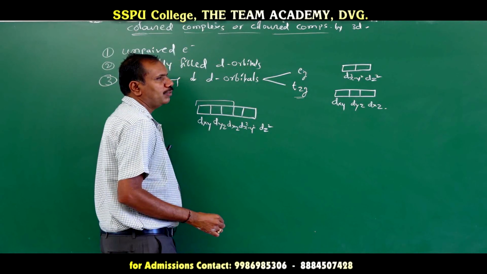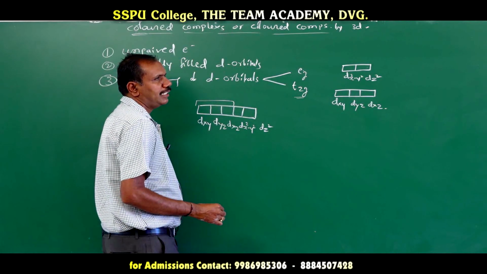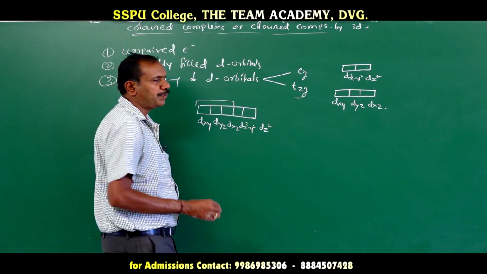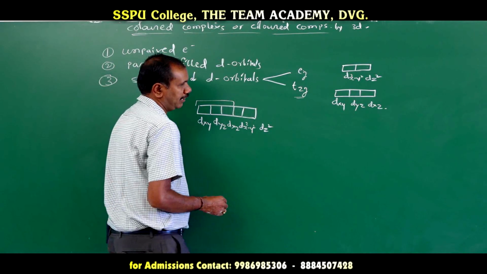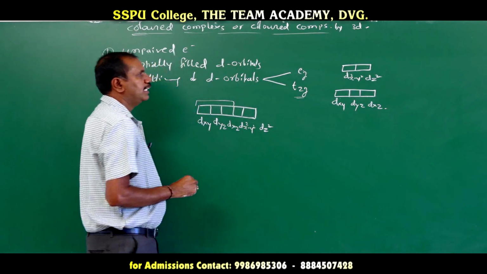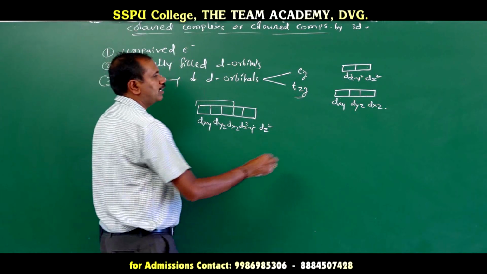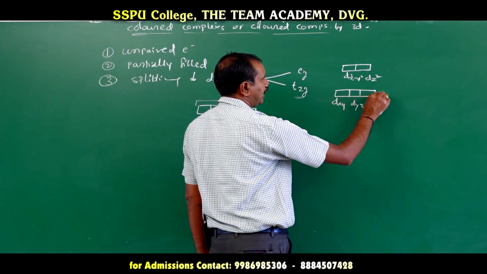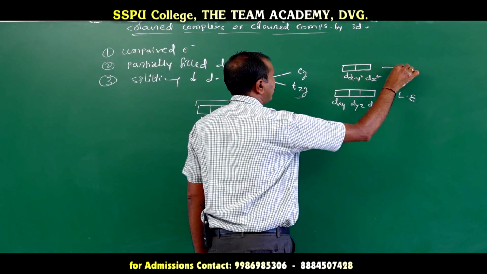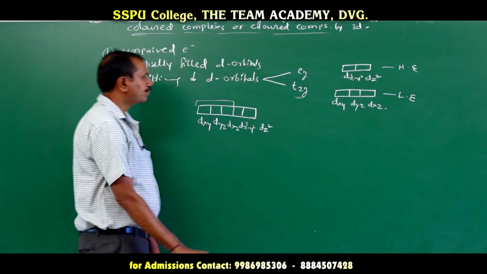The energy difference between the eg set and t2g set of orbitals can be decided on the basis of either octahedral splitting or tetrahedral splitting. Okay. So, one is the t2g set of orbitals and the other is the eg set of orbitals. The t2g set has lower energy, and the eg orbitals have higher energy.